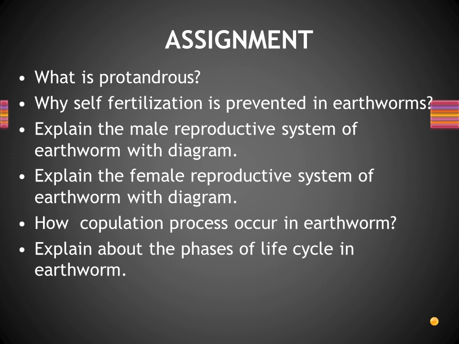Fine. Then a 5-mark question again: explain the male reproductive system of the earthworm with a diagram. So you have to give the diagram. Of course, you can give the same diagram for both male and female. The second question: explain the female reproductive system of the earthworm with a diagram. Here also you can give the same diagram.